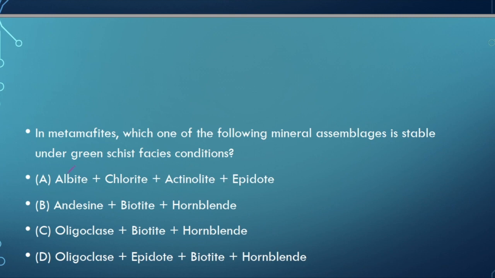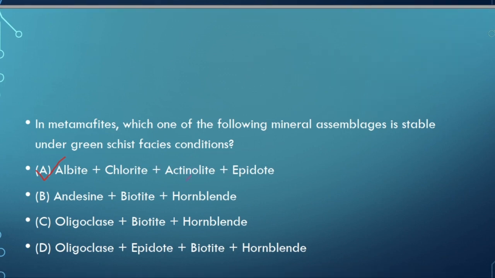Green minerals like chlorite, serpentine, epidote, and some platy minerals are also there, like muscovite. Along with these minerals, it has quartz, orthoclase, and actinolite. So the right combination is albite, that is a plagioclase, then chlorite, a green mineral, actinolite, and epidote. So the right answer is E.